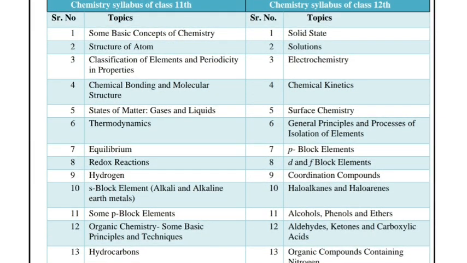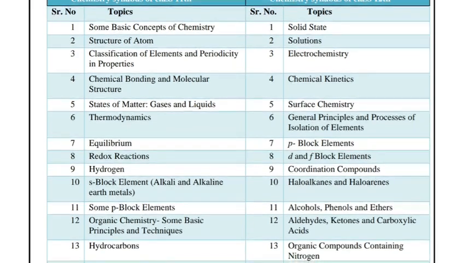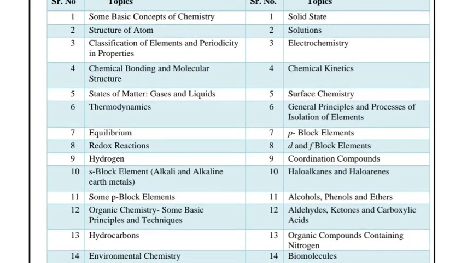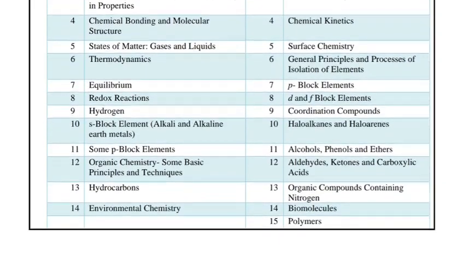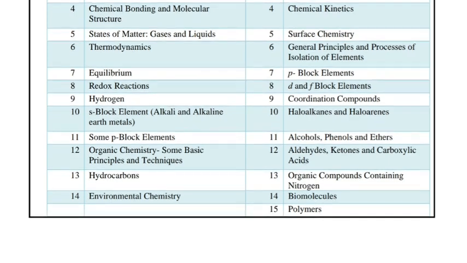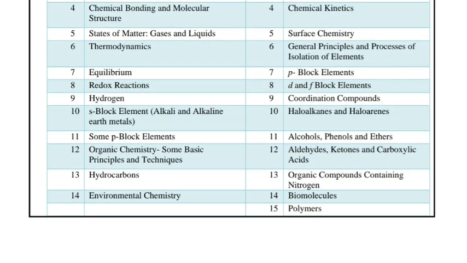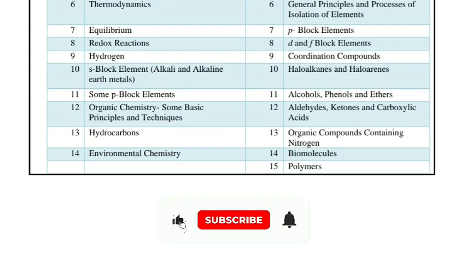That is the chemistry syllabus for class 12th. First topic is solid state. Second, solutions. Third, electrochemistry. Fourth, chemical kinetics. Fifth, surface chemistry. Sixth, general principles and process of isolation of elements. Seventh, P block. Eighth, D and F block. Ninth, coordination compounds. 10th, haloalkanes and haloarenes.